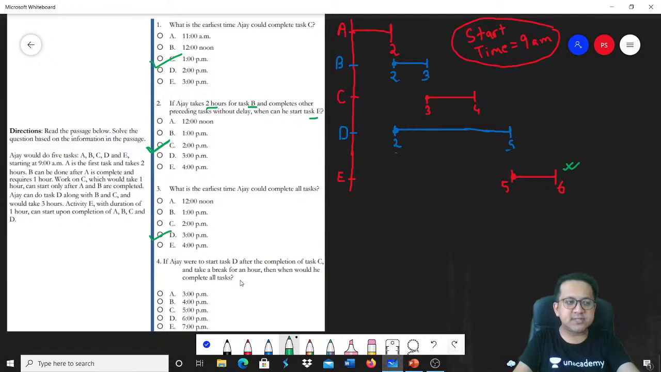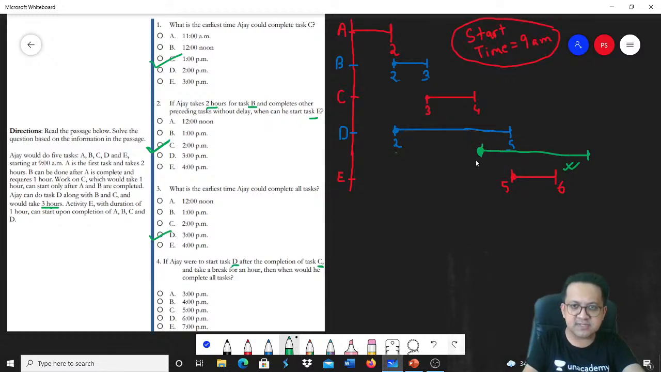If Ajay were to start task D after the completion of task C, so D is starting after the completion of C. Remember, D gets started only at the end of the 4th hour. How much time does D take? D takes 3 hours. So D starts only after C is completed and takes 3 hours. So basically 4 to 7, from the end of the 4th hour to the end of the 7th hour.